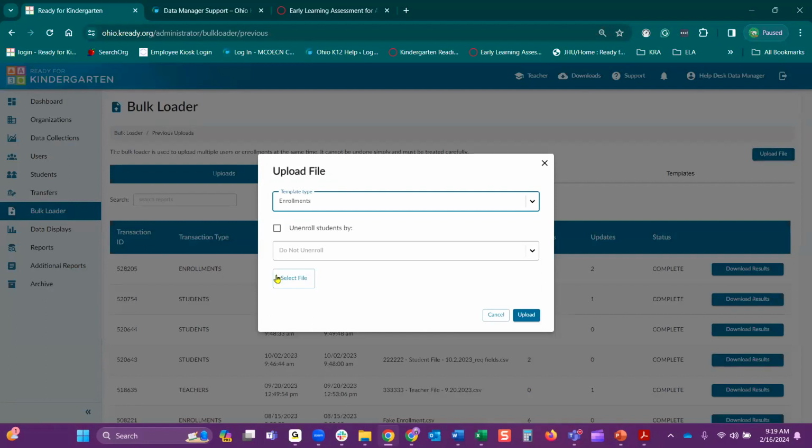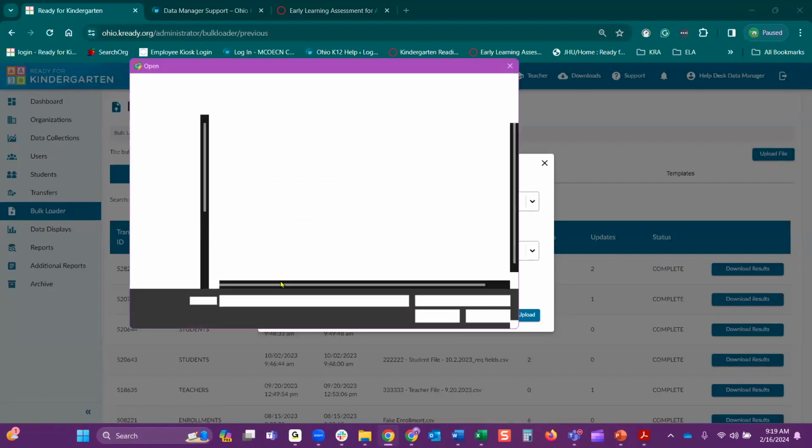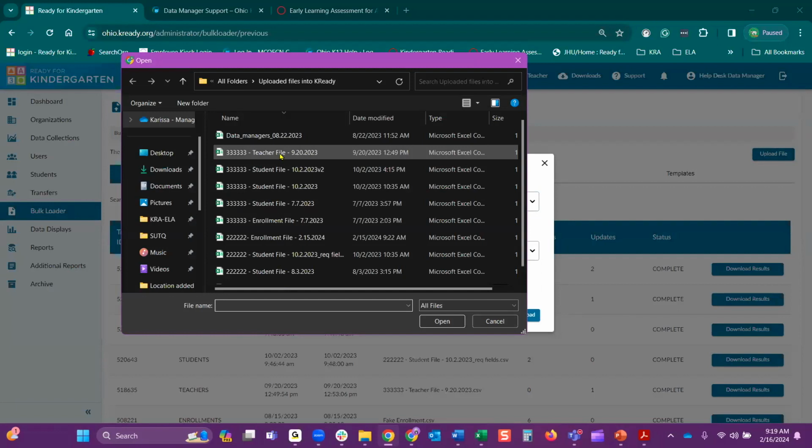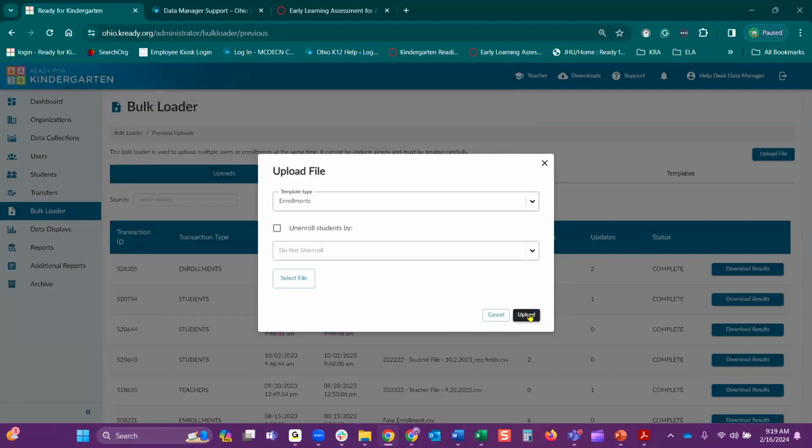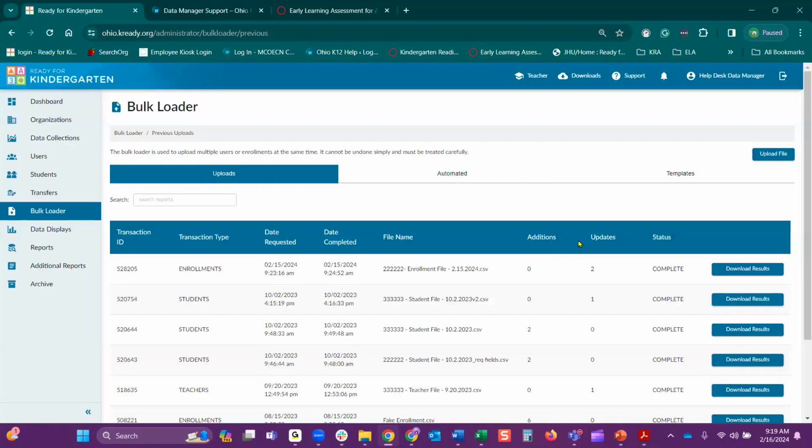So from here, going to select and find my file. Once I go ahead and attach it, we will go ahead and upload. And what you're looking for is the additions or updates. Okay, so if you happen to add a new student on there, you would look for an addition. You want this to come back complete.